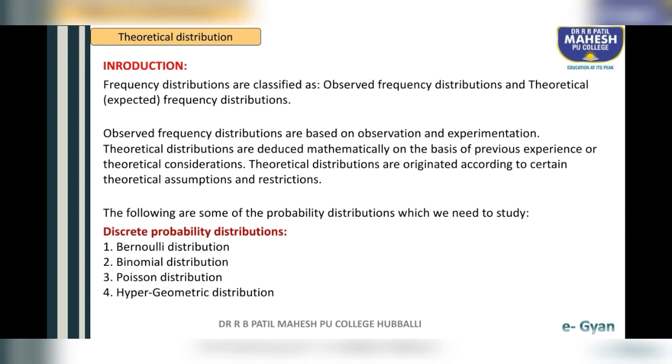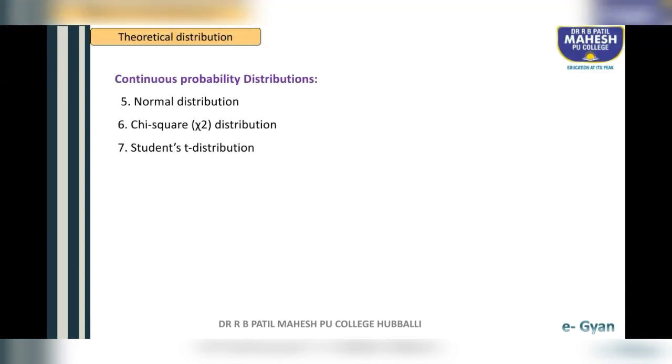Total we have 4 discrete probability distributions: Bernoulli distribution, binomial distribution, Poisson distribution, hypergeometric distribution, and 3 continuous probability distributions: normal distribution, chi-square distribution, and student's t distribution.